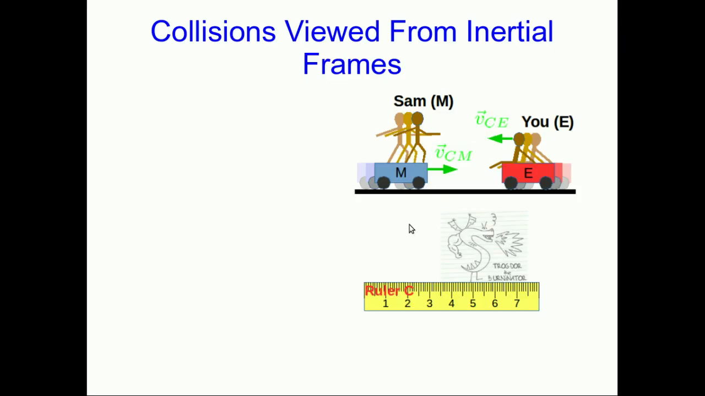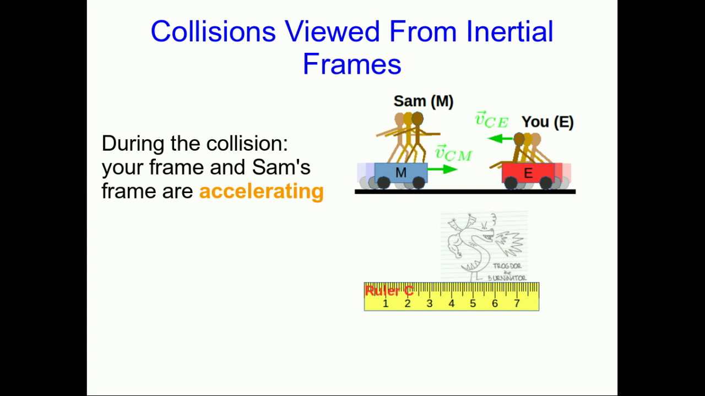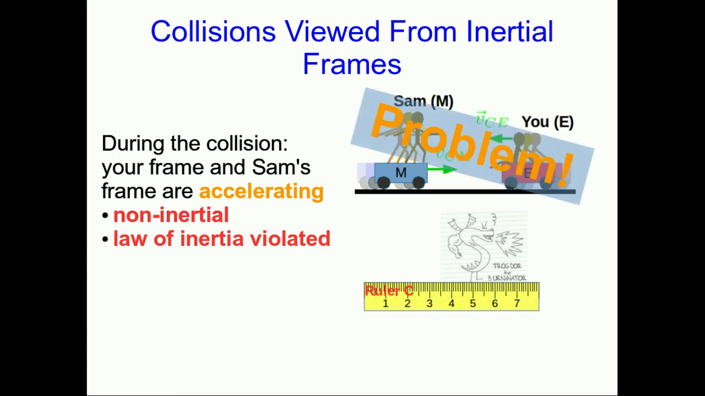So far, we've been looking at carts that are moving at a constant velocity, but what we really want to look at is collisions. And then we're going to hit a problem, because during the collision, the carts accelerate. And so if you and Sam are riding along on the carts, then you are accelerating, and that puts you into non-inertial reference frames. And what we just saw in the last lecture was that the law of inertia is violated in those frames. That's a problem.